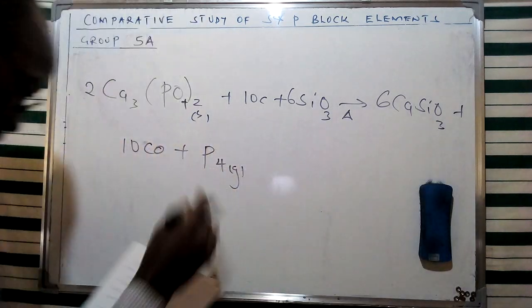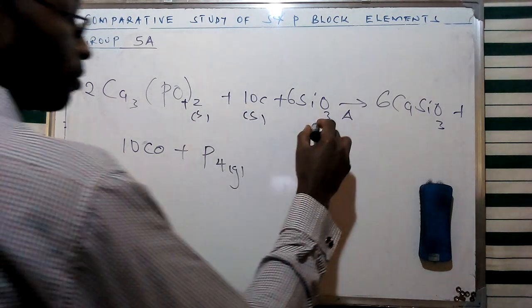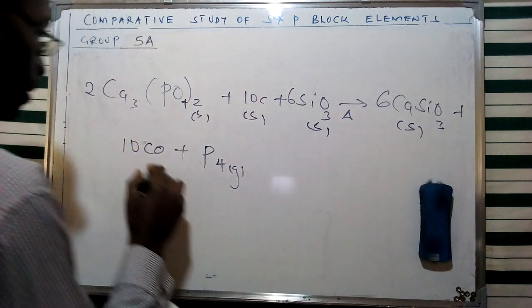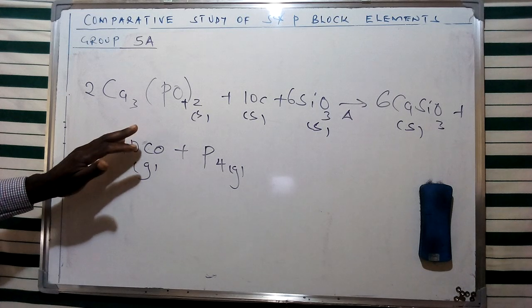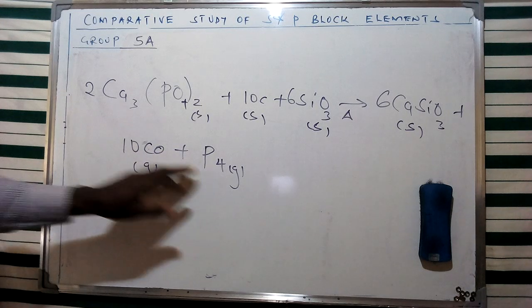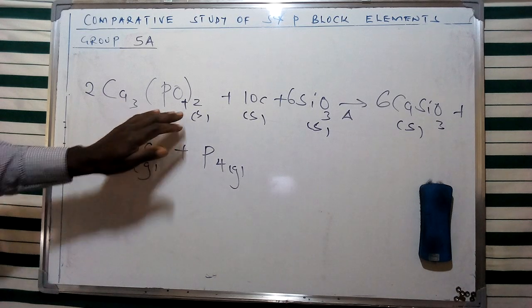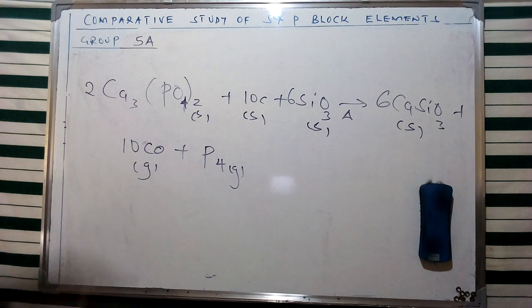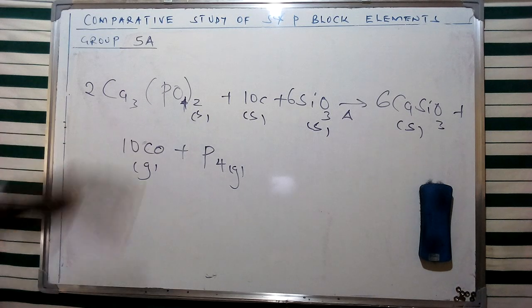So these are going to be in terms of a solid coke, and then we are going to have this one in terms of a solid. So this is going to be gaseous. If we look at this specific equation, this is going to be one of the ways in which we can obtain elemental phosphorus through heating phosphate rock, which is given in this specific form. And I said that this is going to be a member of the group of allotropes, which we are going to come across in some of our discussions.